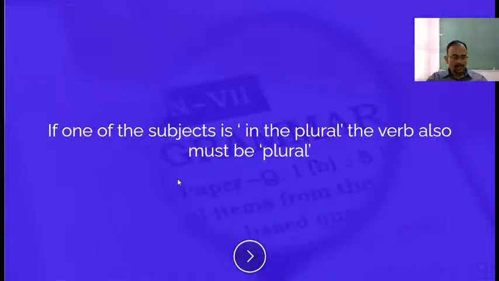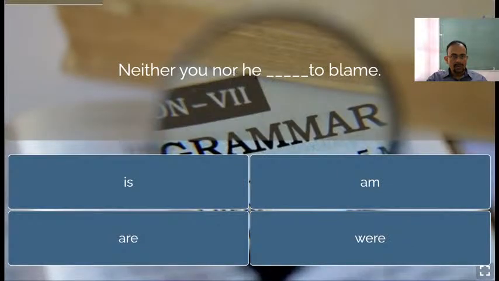Next, as you can see here, neither you nor he. These are of two different persons, you and he, so the verb will agree with the subject which is closer to it. Closer to the verb is he, which is singular, so he is to blame, right?